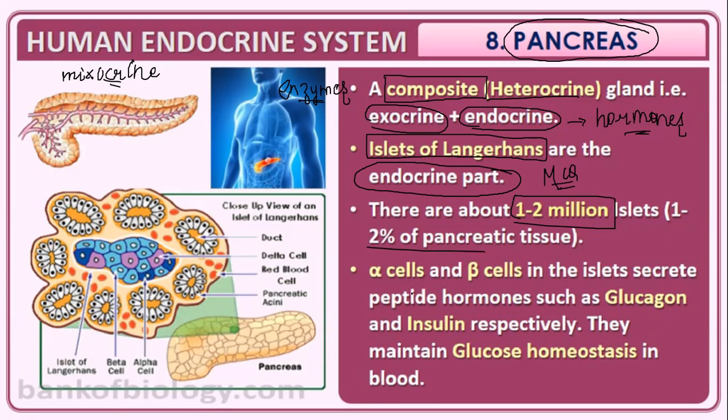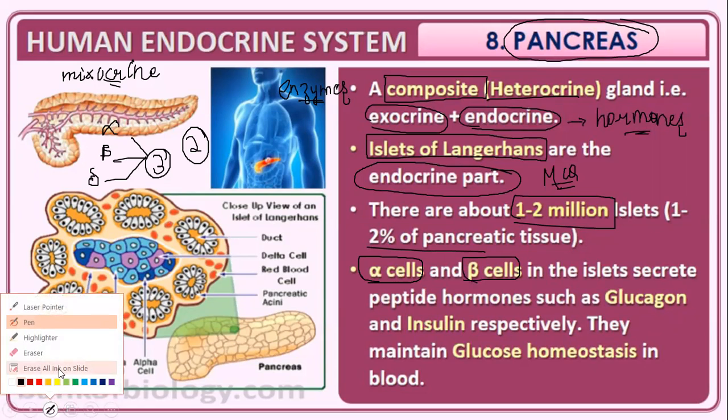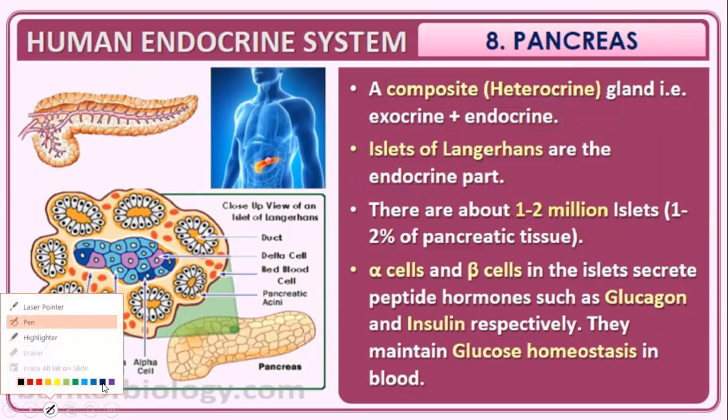In the islets of Langerhans you have 3 different types of cells, but according to your NCERT, we have to study only 2 of them. First are the alpha cells, second the beta cells, and last the delta cells. Don't say alpha, beta, gamma. Alpha, beta, and delta cells. According to the NCERT, you have to study only the alpha cells and beta cells, and the hormones produced by these 2 cell types.